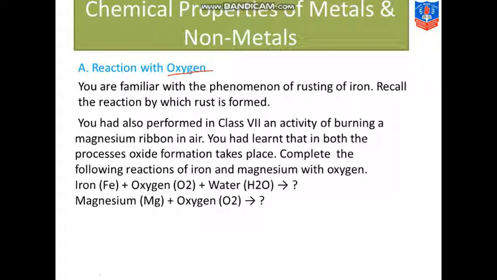What it says: iron plus oxygen plus water gives you iron oxide. Iron will always get oxidized. We always call it Fe2O3. We are not balancing the equation because balancing is not in your course now. Just you should know, when iron reacts with oxygen and water, it gives iron oxide. And when magnesium reacts with oxygen, it gives magnesium oxide, 2MgO. So students, whenever the rusting process occurs, the metals always convert into oxides. Metallic oxides are formed, and that is called the rusting process.